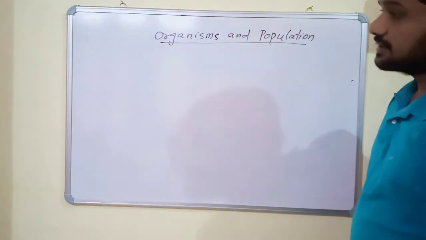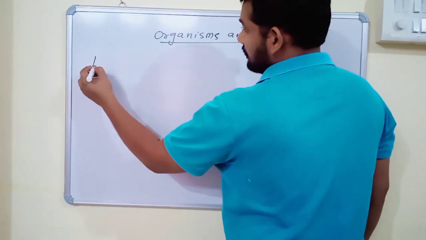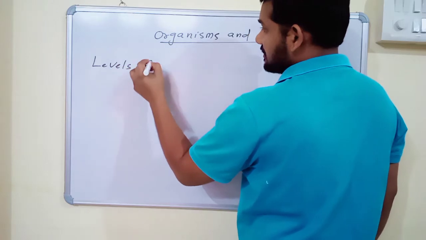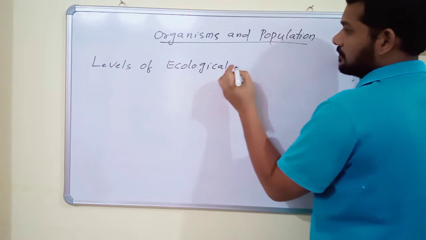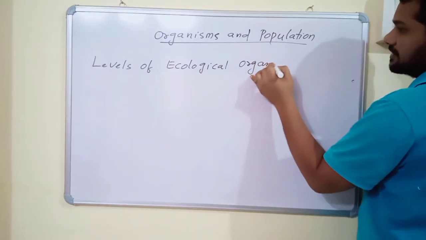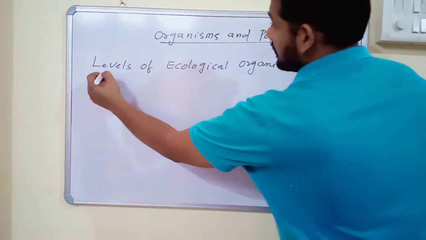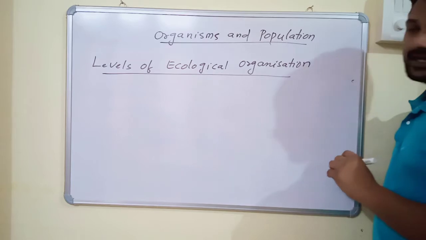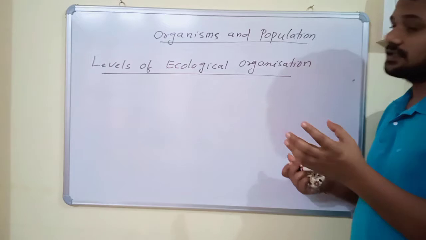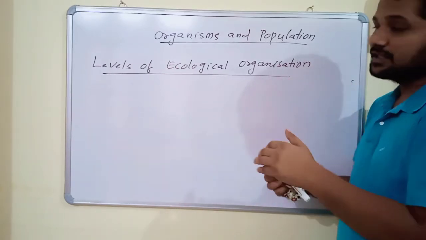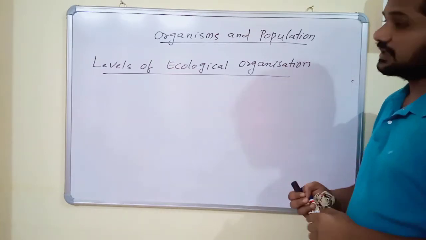In this chapter, initially we should discuss the various levels of ecological organization. So what is organization? Organization is the arrangement and coordination of smaller units into larger components in a hierarchy.